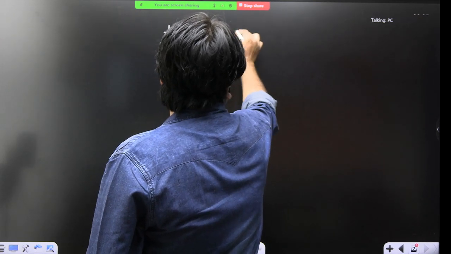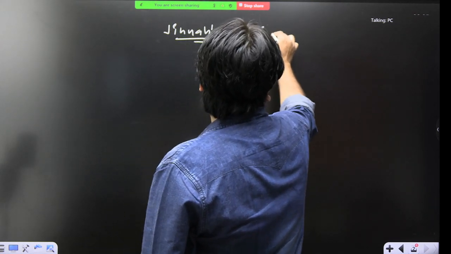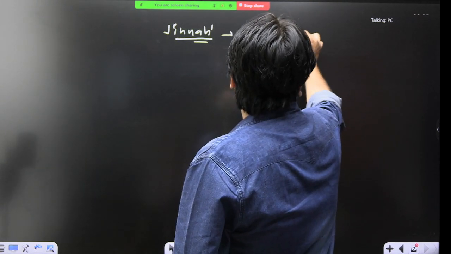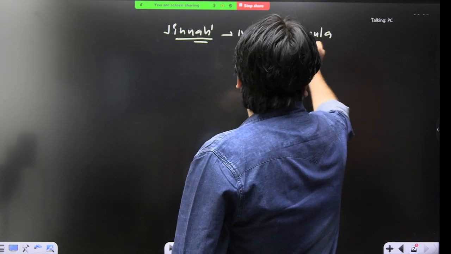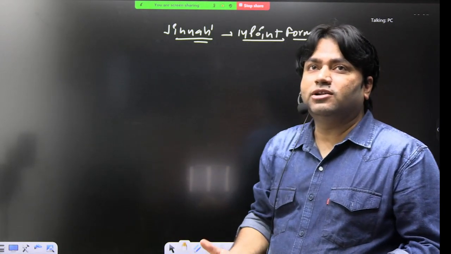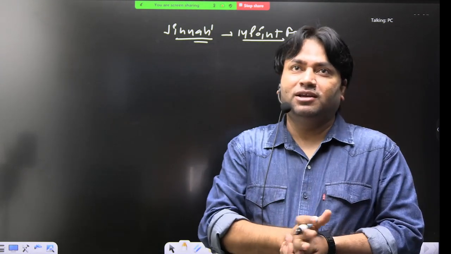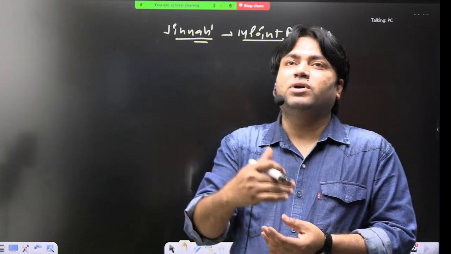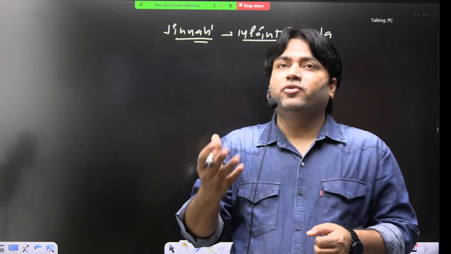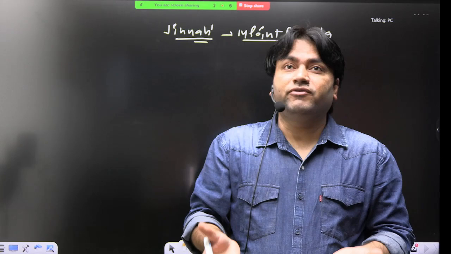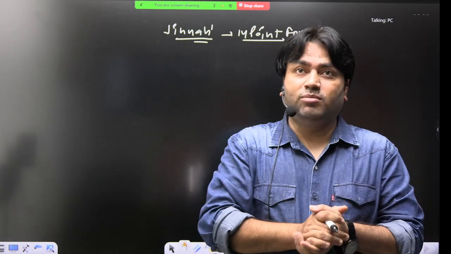Jinnah comes with his 14-point formula. And what was this 14-point formula? Again, this 14-point formula was an alternative to the Simon Commission recommendations or Nehru Report recommendations, right? Motilal Nehru committee did what? They proved that, look, we can also make such a draft. They presented an alternate model.